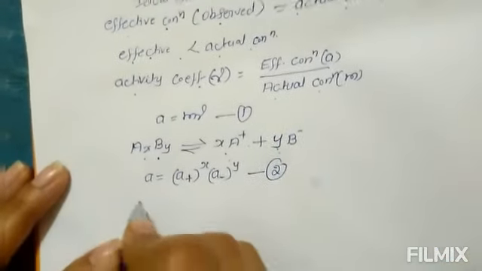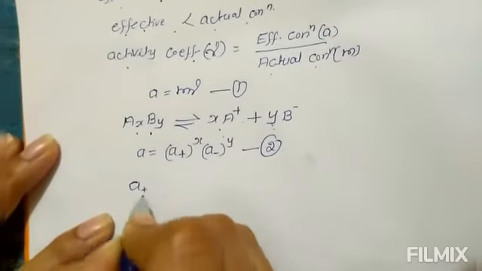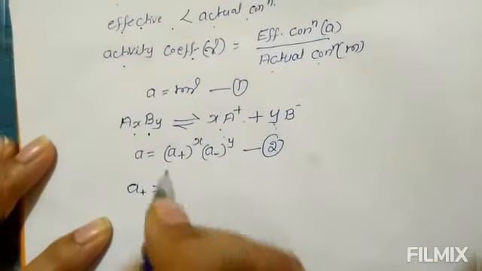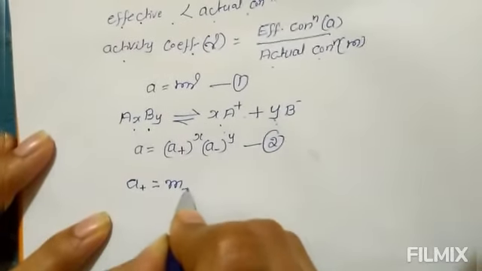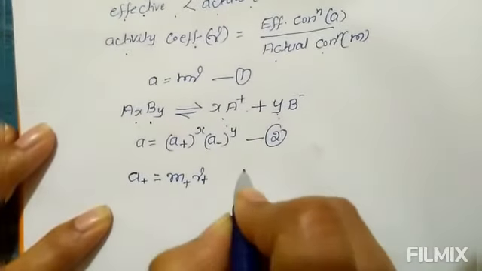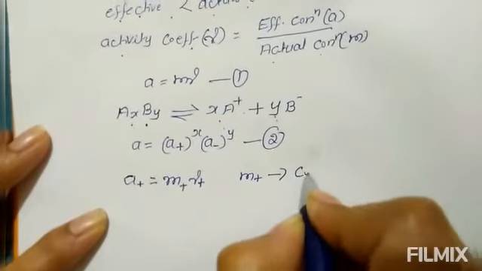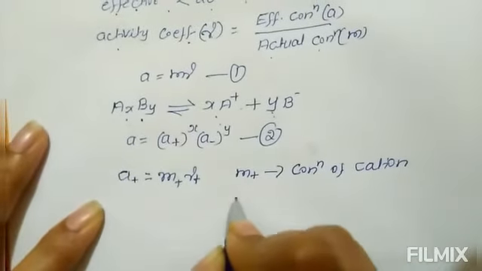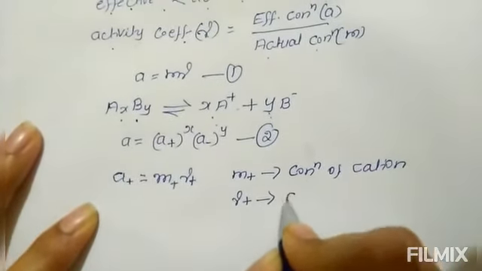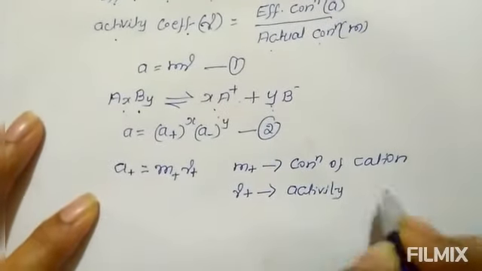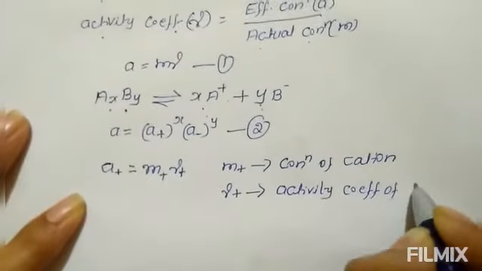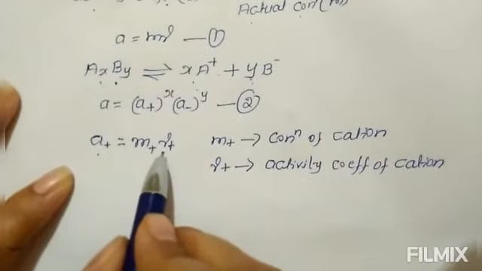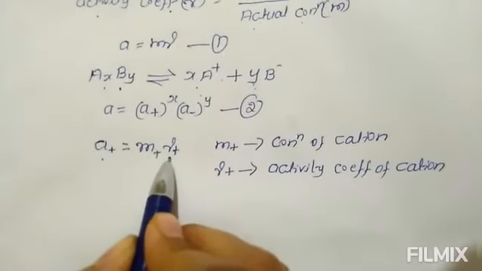But activity of cation A plus equals M into gamma. So activity of cation equals M plus into gamma plus, where M plus is the concentration of cation and gamma plus is the activity coefficient of cation.